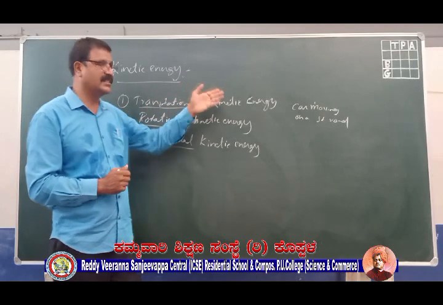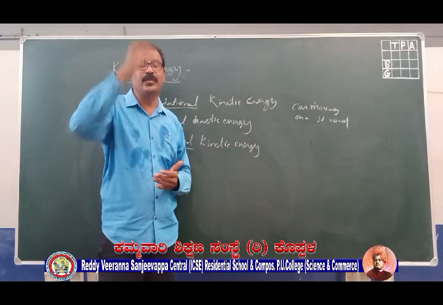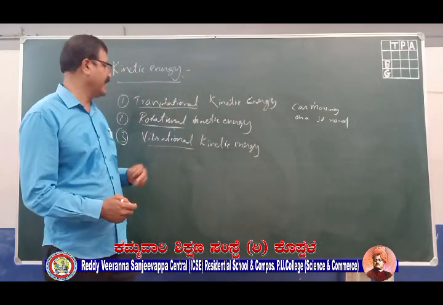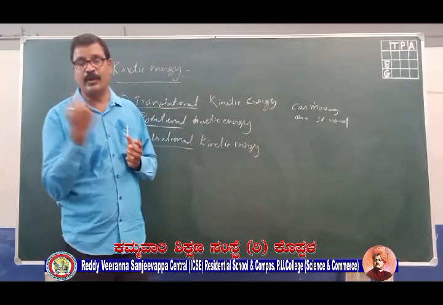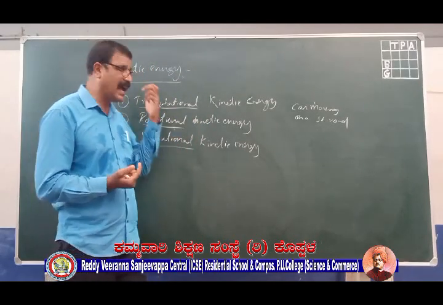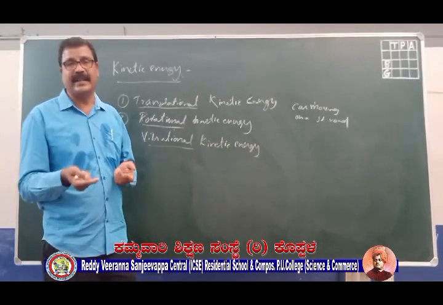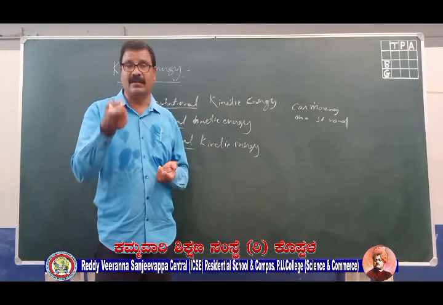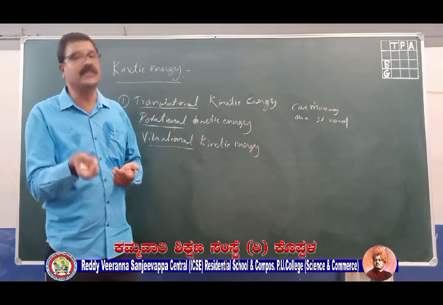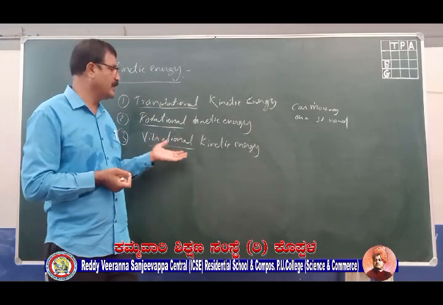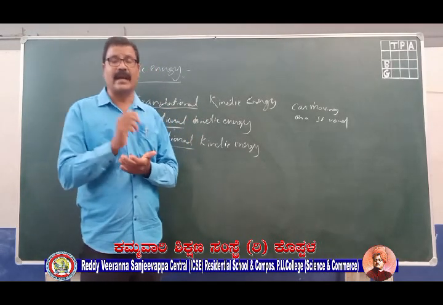The first one is translational kinetic energy, the energy associated with the body which is moving in a straight line. Rotational kinetic energy: when a body is rotating or in rotatory motion, the energy associated with that body is called rotational. Similarly, vibrational: when a body is vibrating, like a string attached to a guitar, or the molecules which are always in vibrational motion in the body, all those bodies will be having vibrational kinetic energy. So these are the three different types of kinetic energies.